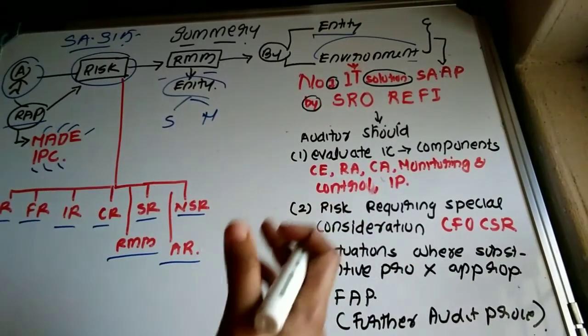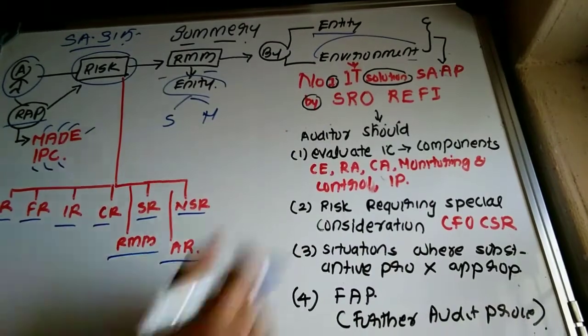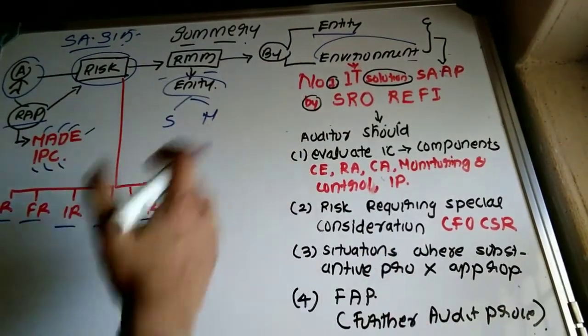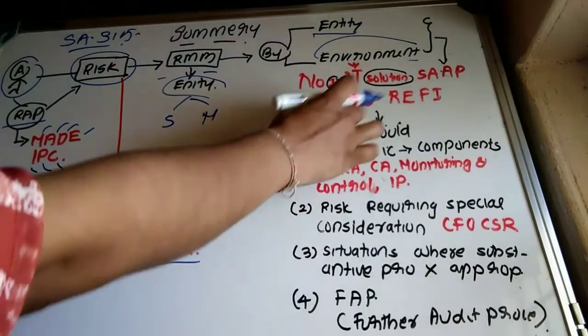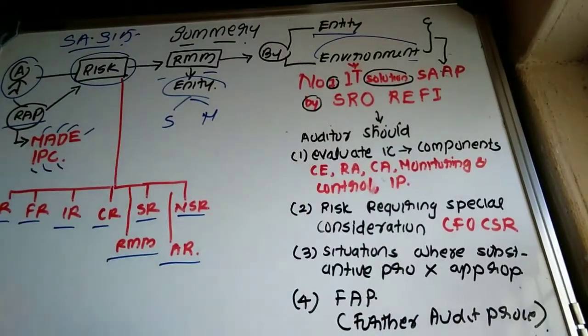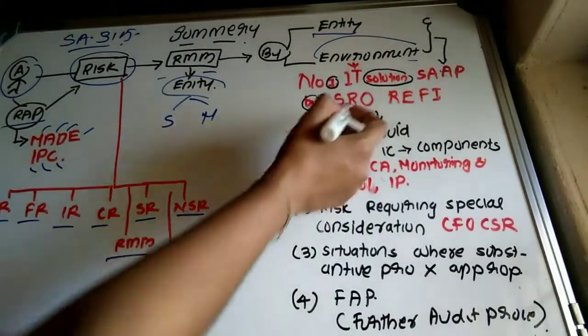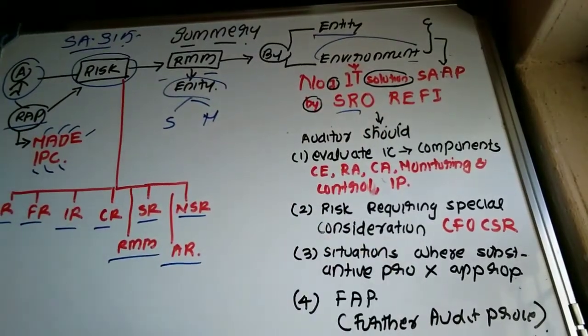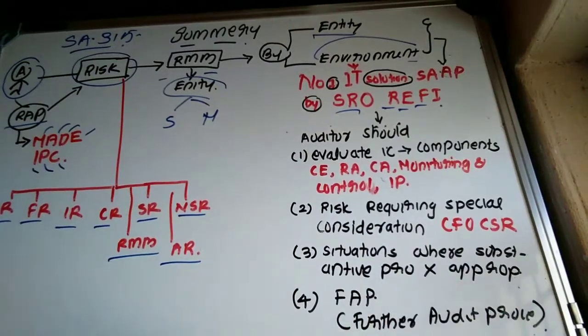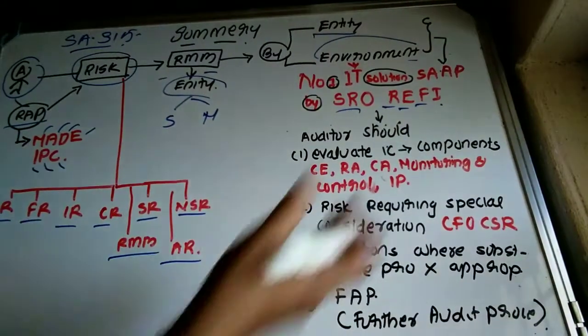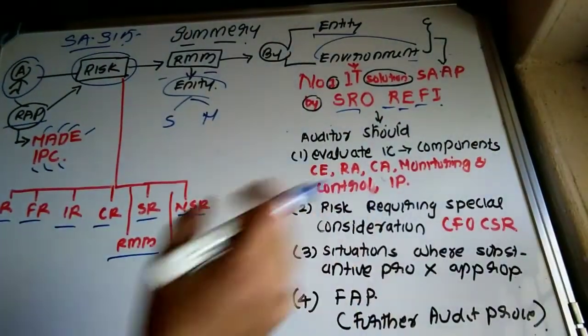NO means nature of operation, nature of ownership. IT means type of investment. SAP means selection and application of accounting policy. Then SRO: strategies of the organization, objectives of the organization, and risks faced by the organization. Then Refi. Refi means regulatory requirements, economic or external activities that are affecting the organization.